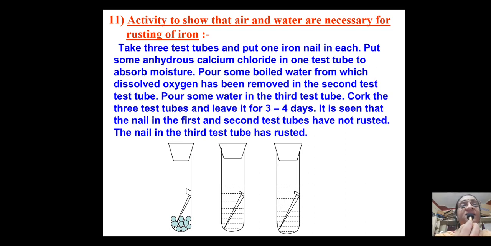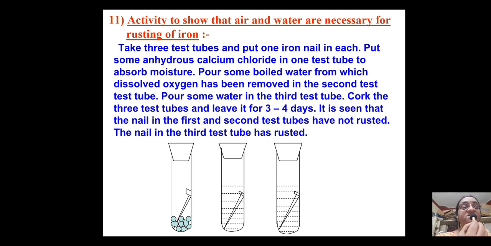Okay. Activities, children, these metals, non-metals chapter, there are a couple of activities which I'll be trying to demonstrate once the school reopens, but till then you can just go through these. In the activity, 3 test tubes are taken, then one nail is put in each. Some anhydrous calcium chloride in one of the test tubes to absorb moisture. Then in one we pour some boiled water from which dissolved oxygen has been removed, and in one more case we put normal water where oxygen is also there.